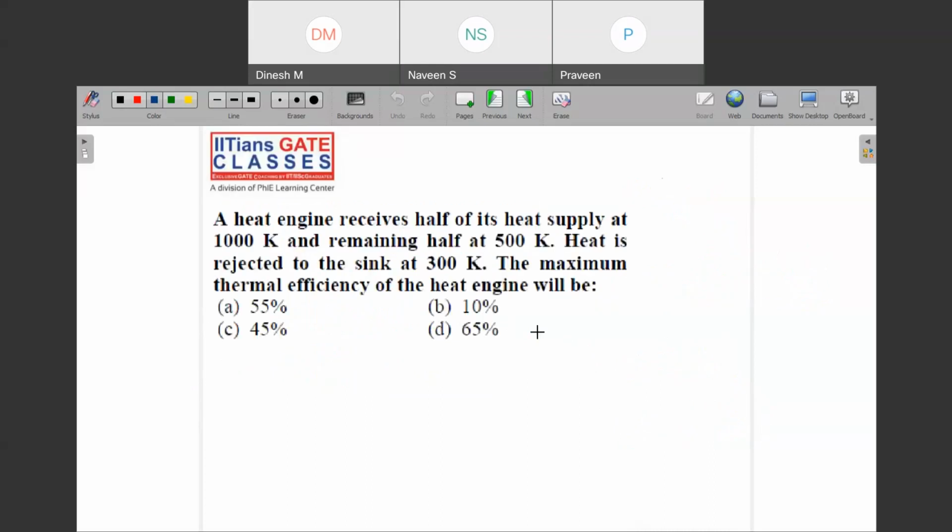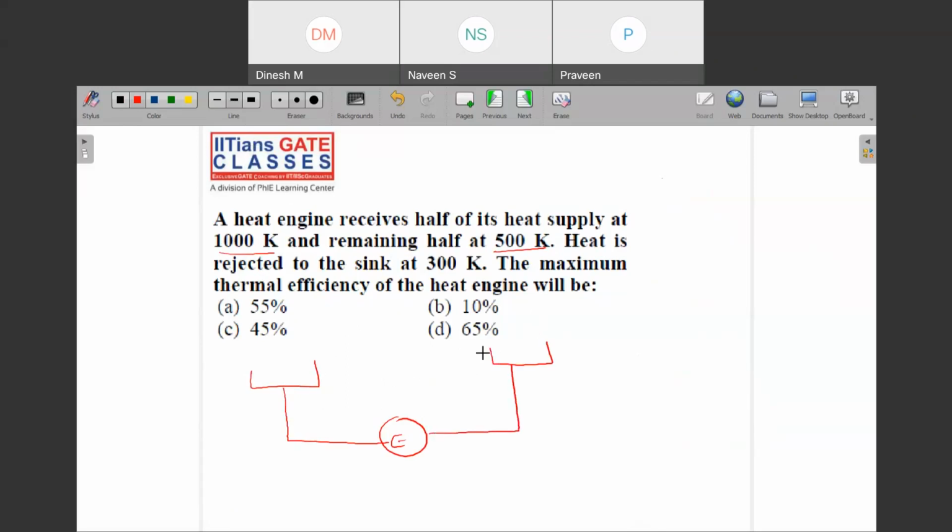Next question. It says that a heat engine... the Clausius inequality we have seen. No? So this question is based on that problem. It says that a heat engine receives half of its heat supply at 1000 Kelvin and the remaining half at 500 Kelvin. So there is a heat engine and it receives half of its supply at 1000 Kelvin and the remaining half at 500 Kelvin.